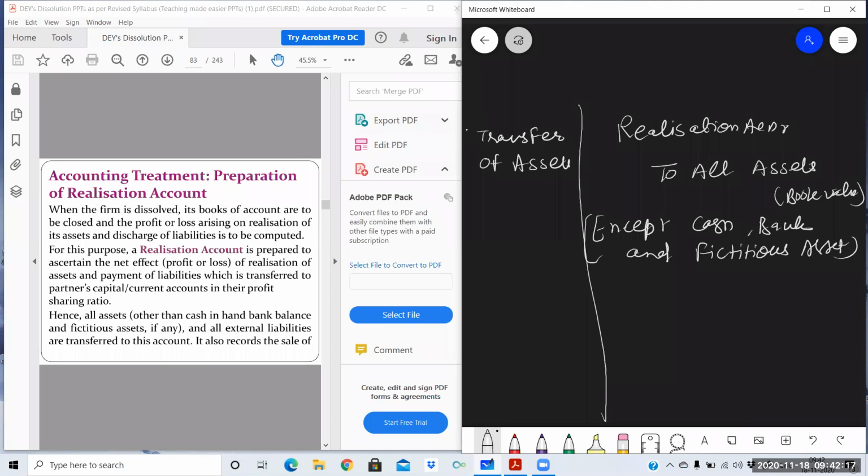These will not be transferred. So we will transfer all the assets by passing this entry: Realization Account debit to all assets at their book value, the value given in the balance sheet.